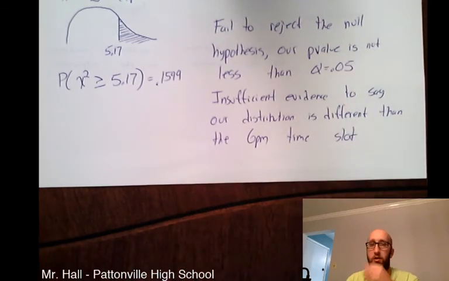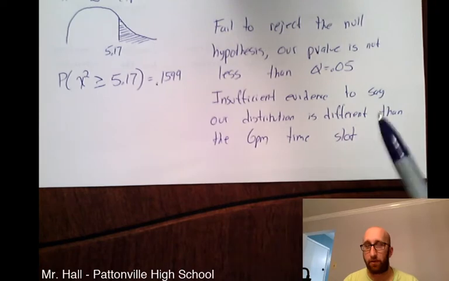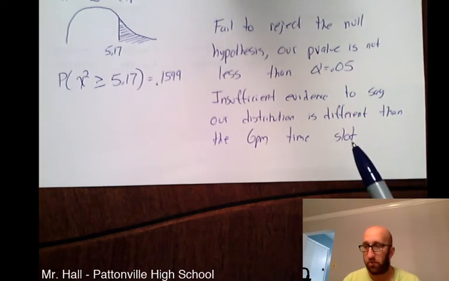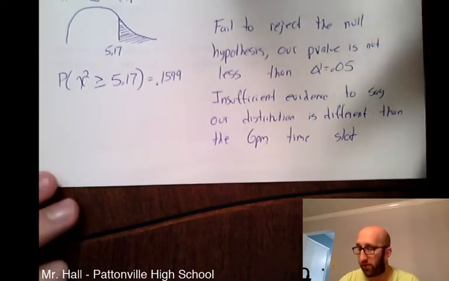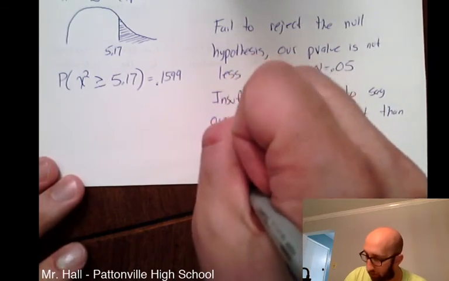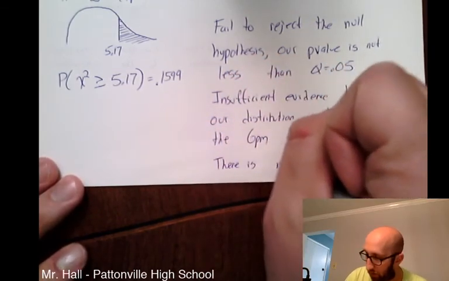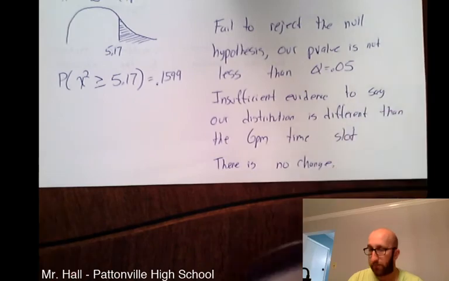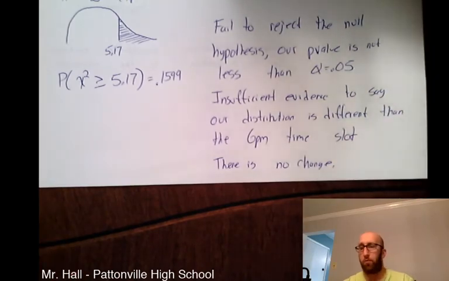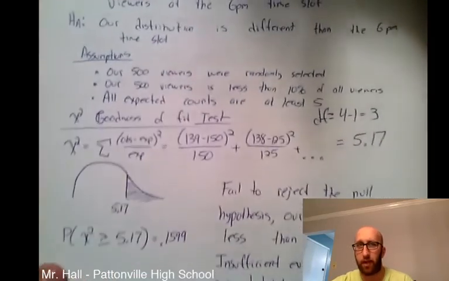So we didn't show enough to say our distribution of 500 viewers is that different from the 6 p.m. time slot. They're asking, hey, do these numbers represent a change? There is no change. So there's no indication there. Okay, so that is a full chi-squared goodness of fit test written out.